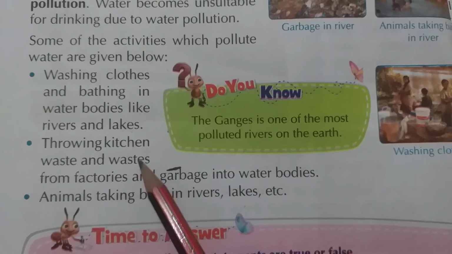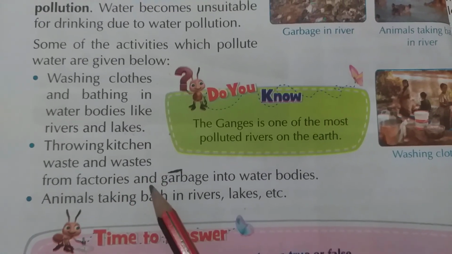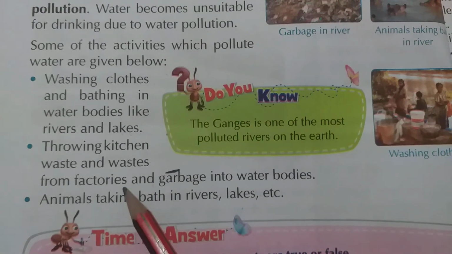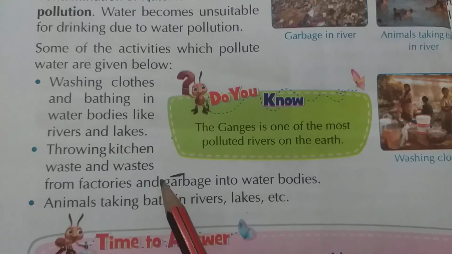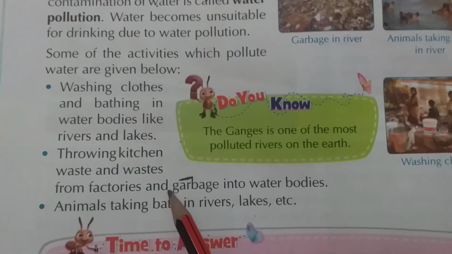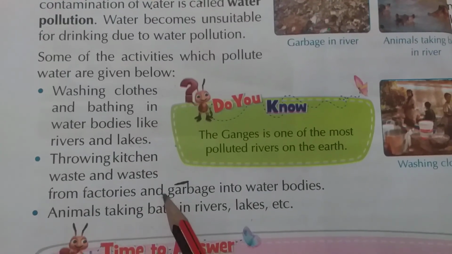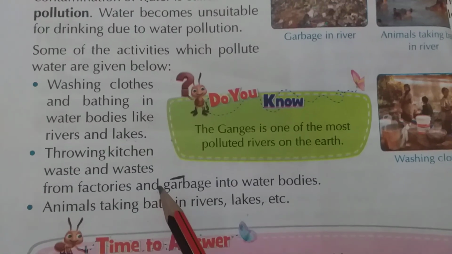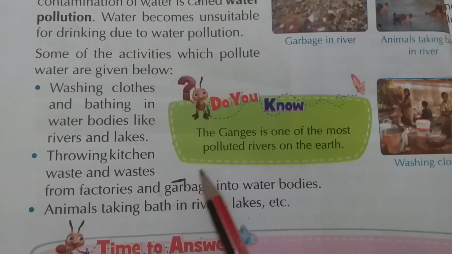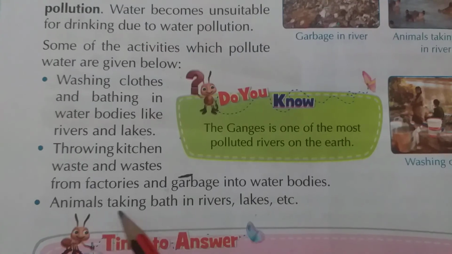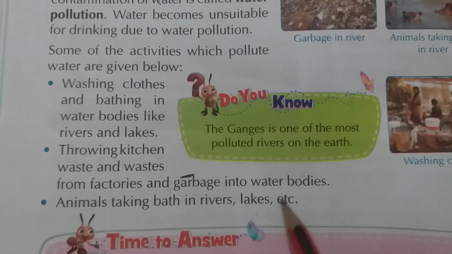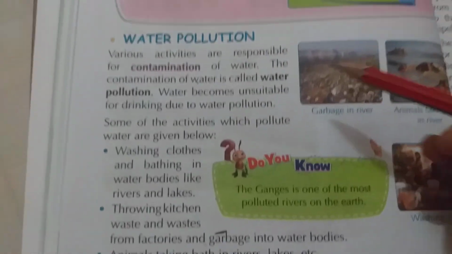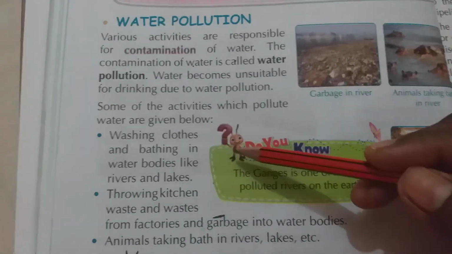If you are throwing any waste materials or garbage into the water bodies, it is very dangerous for aquatic life. You know many animals and plants also live in the water, so it is harmful for them. Animals taking bath in rivers, lakes and so on. These things pollute our water class.